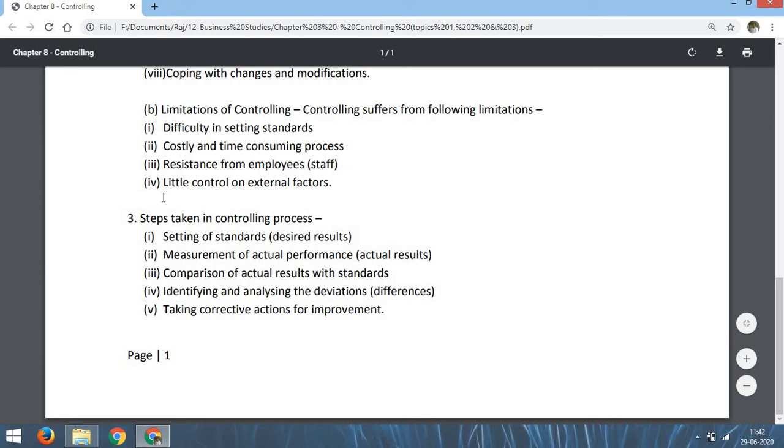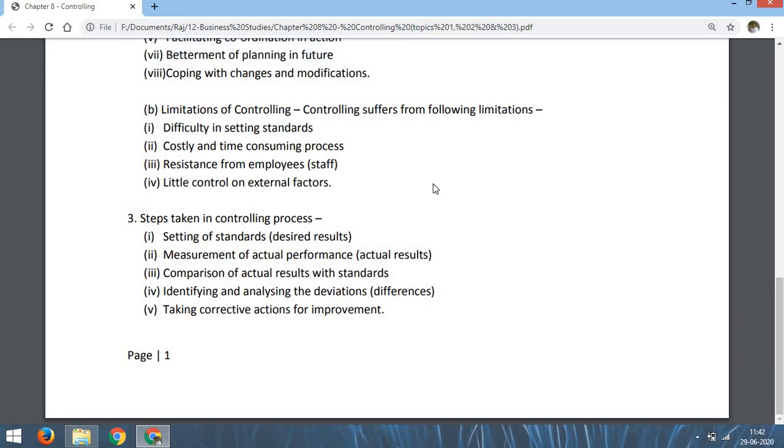And the fourth limitation is little control over external factors. You know, there are some external factors like change in the economic condition, change in demand, change in environment, government policy, government rules, etc. Once the controlling is going on, if there is suddenly a change in the external factors, then controlling functions become useless, because we have set every standard according to the previous rules, previous policy, previous situations.